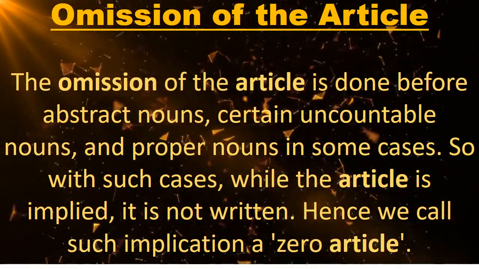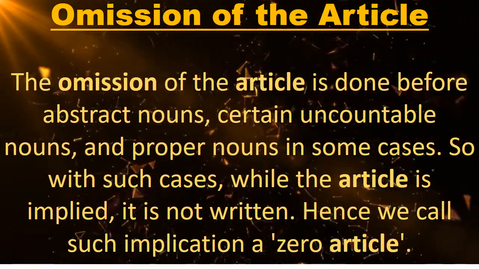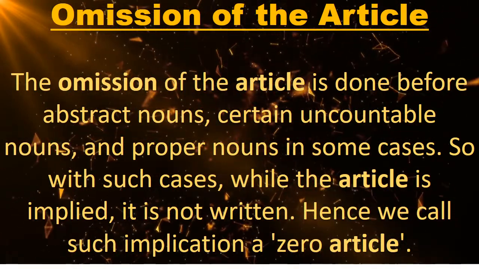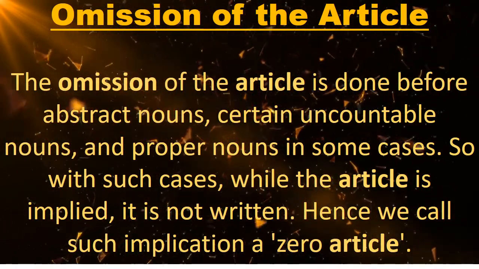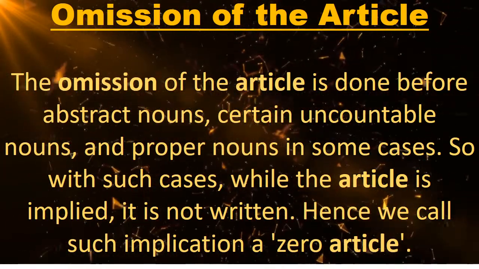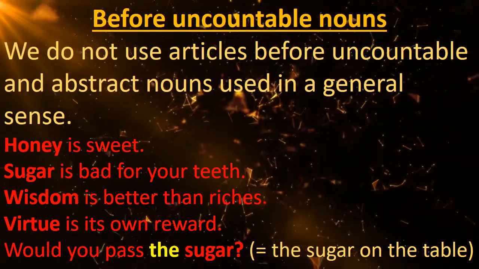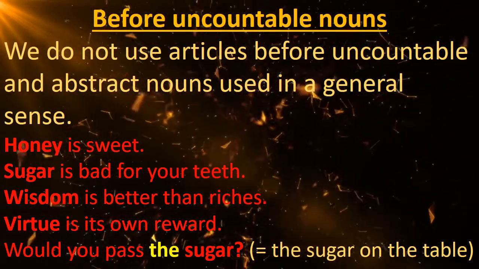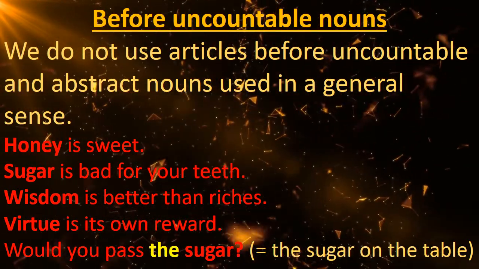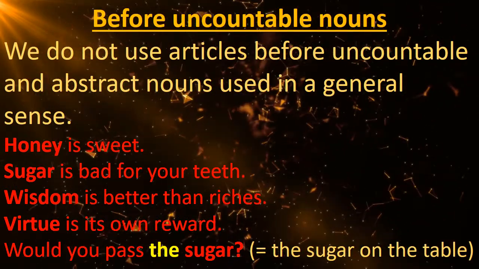So the omission of the article is done before abstract nouns, certain uncountable nouns, and proper nouns in some cases. With such cases, while the article is implied, it is not written. Hence, we call such implication a zero article. Zero article means no article, which is used before uncountable nouns. So we do not use articles before uncountable nouns and abstract nouns used in a general sense.